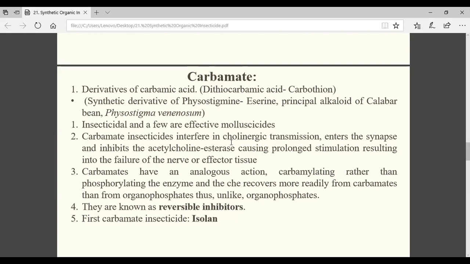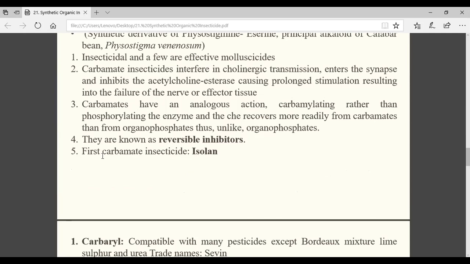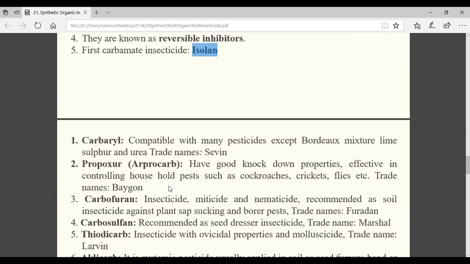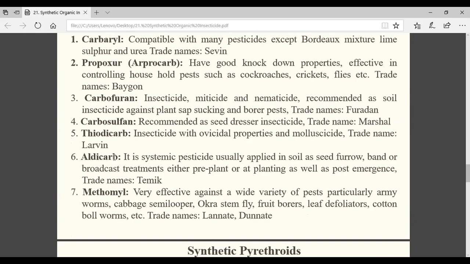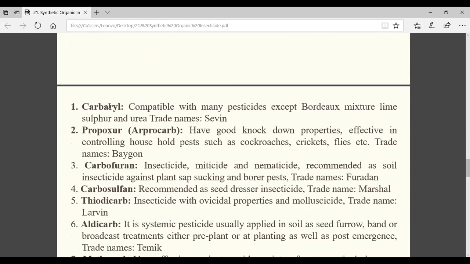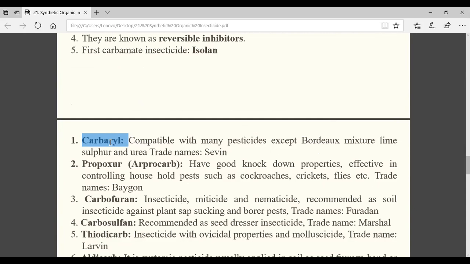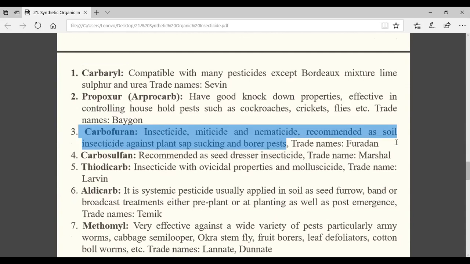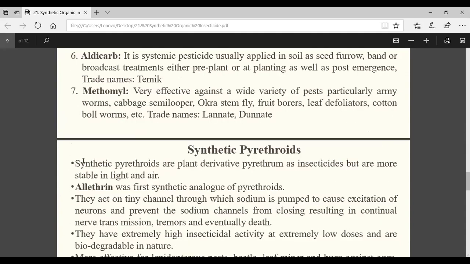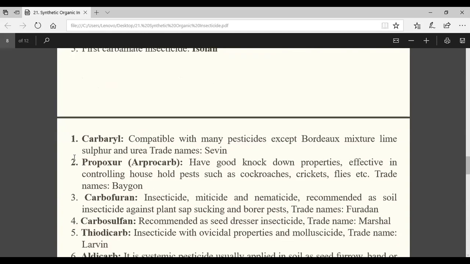And this one is important, note it in block letters: the first carbamate insecticide is isolan. It may come in the exam. Some examples are carbaryl, propoxur, carbofuran, carbosulfan. Carbaryl is used on some vegetables, 50 WP. For the rest, you only remember the trade names. Others are not required. Furadan, carbofuran, is very, very important. So these are their examples. You have to remember. Understood?